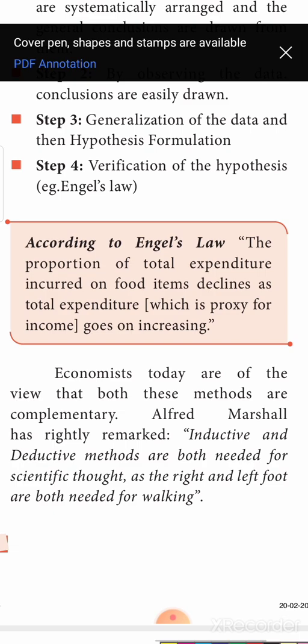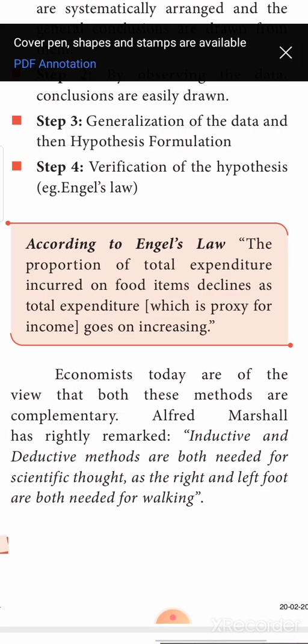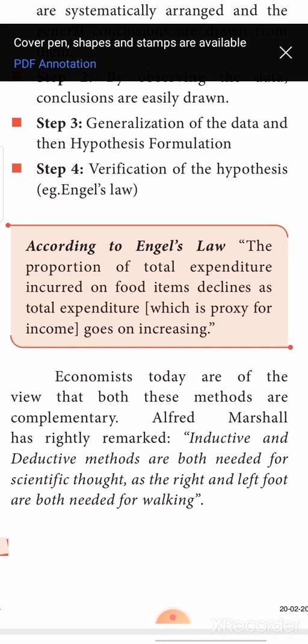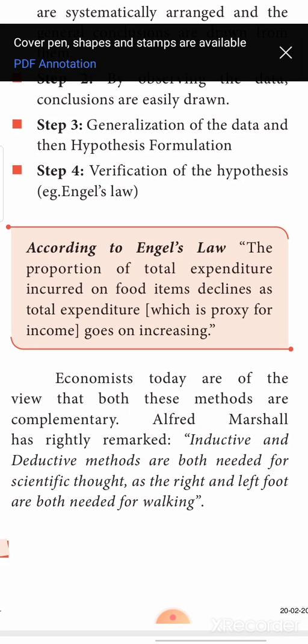Now, where will you spend this increased 10,000 rupees income? Will you spend everything in food, or will you spend less in food and spend the remaining money for the other expenses? Definitely, we will not spend all the increased 10,000 rupees on food itself. What will we do? A little portion of that increase in income we will spend in food. Next, there is an increase in income of another 10,000. Now your salary is 50,000.